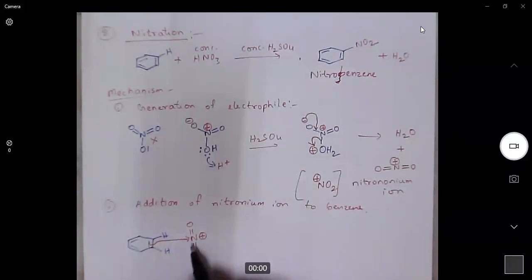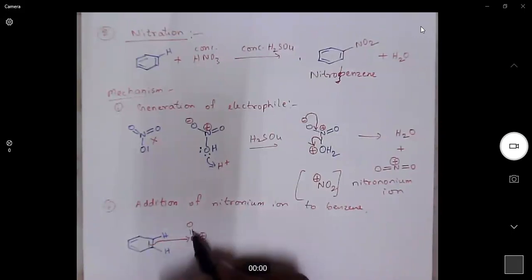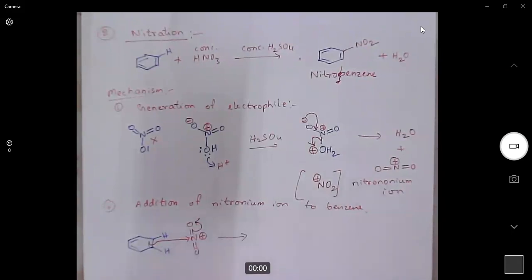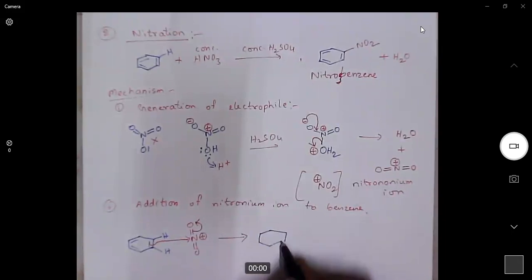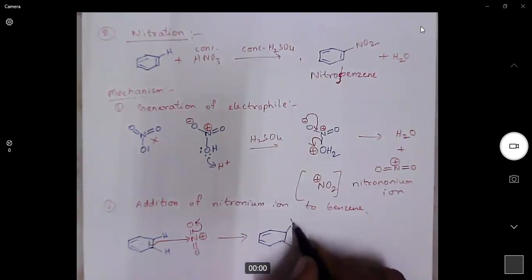As we know, nitrogen can only form four bonds. Four bonds were already there. If we want to form a new bond, we need to break one of the old bonds. So when we add the nitronium ion onto the benzene ring, these are the previous double bonds, hydrogen, hydrogen.